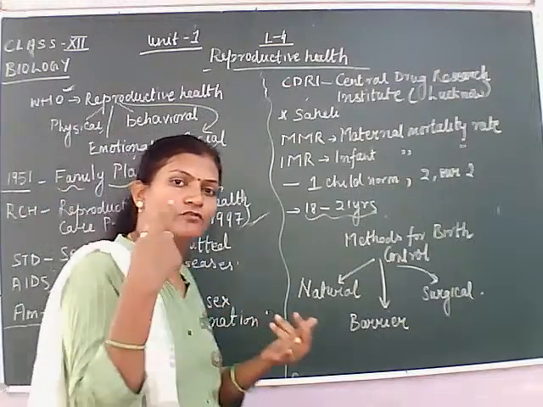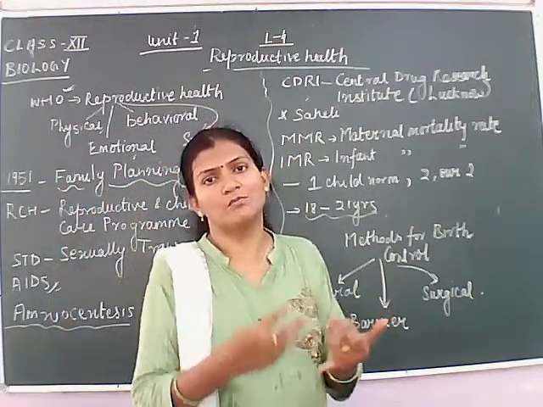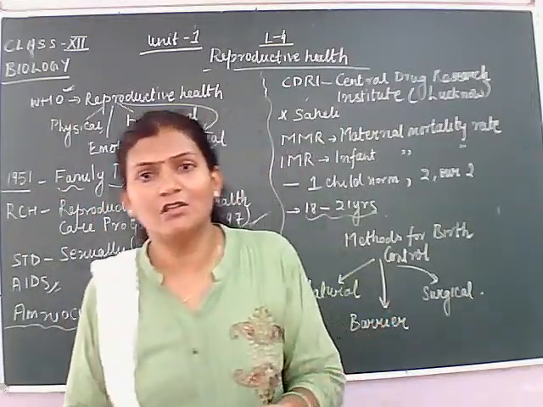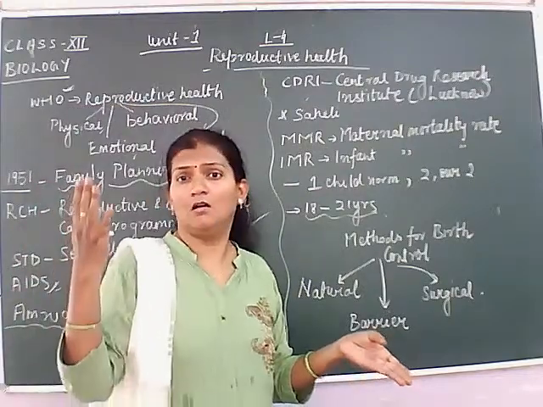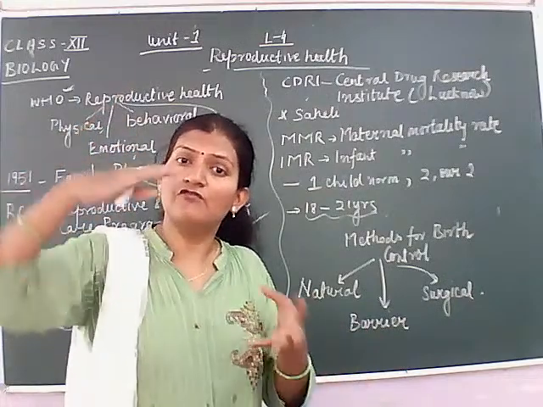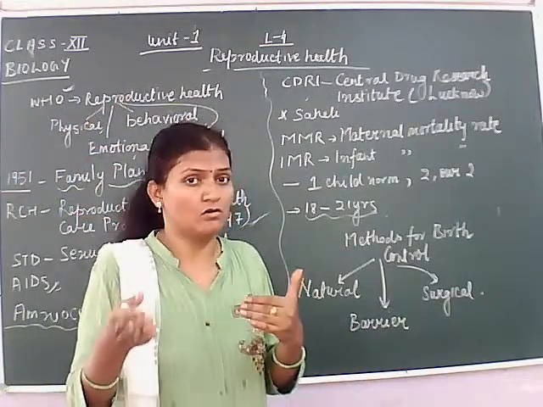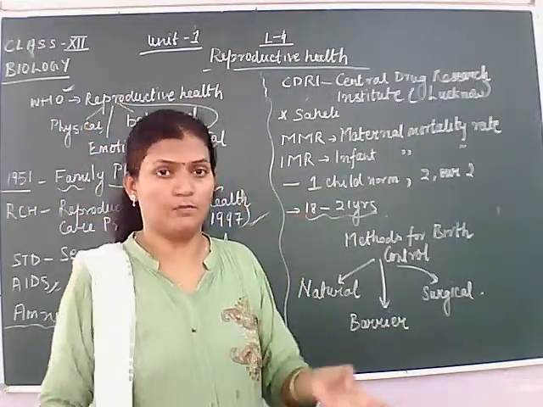The problems of education, poverty, non-availability of food, every problem is solved if we somehow decrease the rate of population increase.